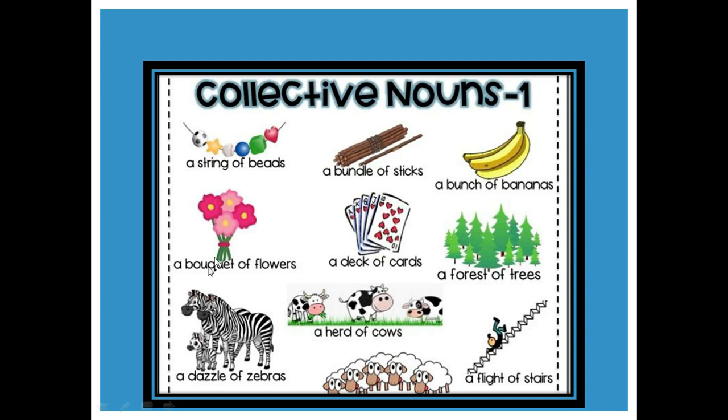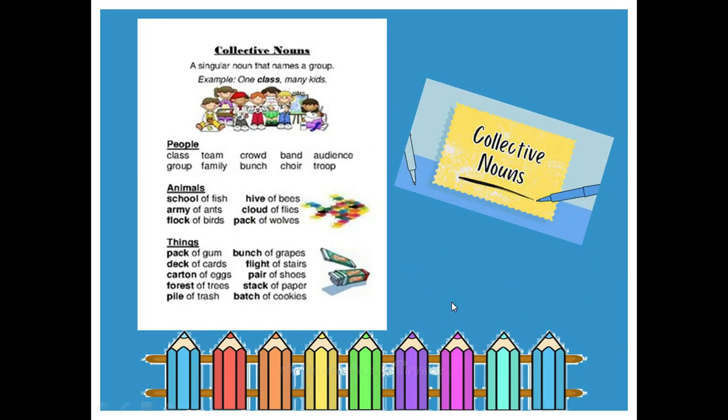similar things. Now if you're talking about flowers, these are all flowers. So if you have a bundle of flowers, you will say a bouquet of flowers. If you have cards like this, more than 2, 3, 4 cards, a group of cards, then you will say a deck of cards. Same goes for bananas, a bunch of bananas, then a forest of trees. So these are the collective nouns that we have used for similar things, like bouquet, deck, forest, herd, flock, flight, desert.